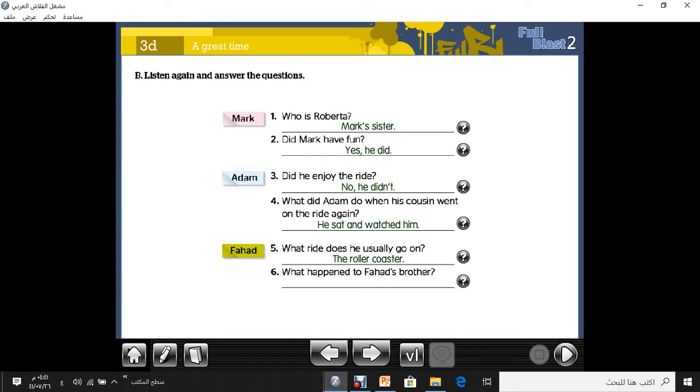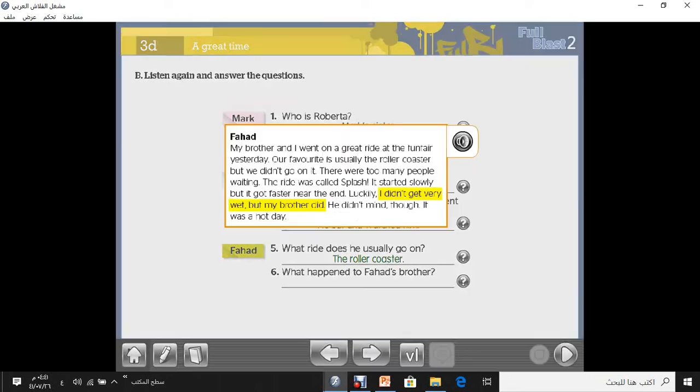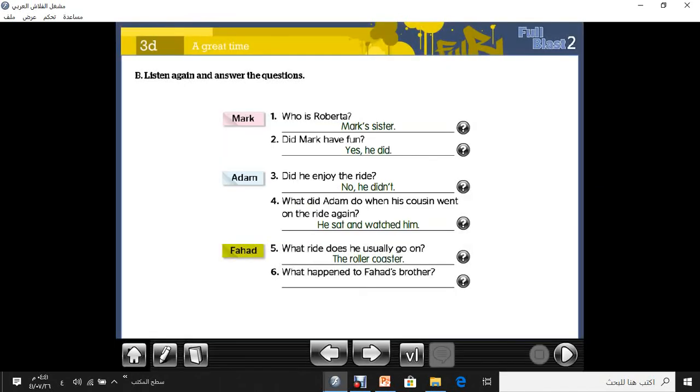What happened to Fahad's brother? I didn't get very wet, but my brother did. So the answer is he got very wet.